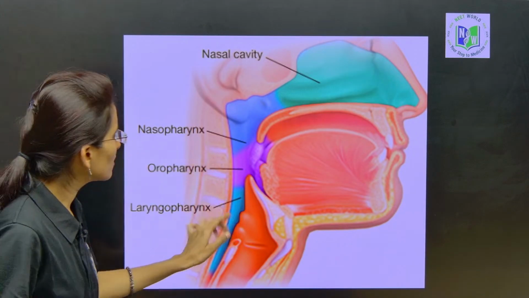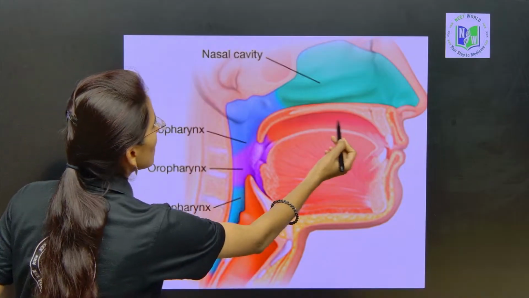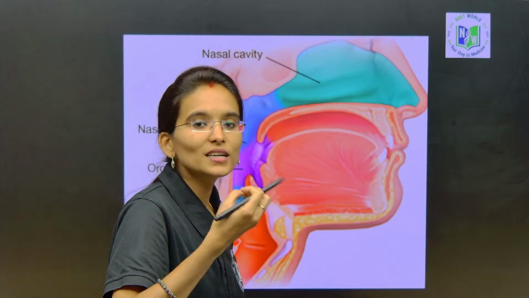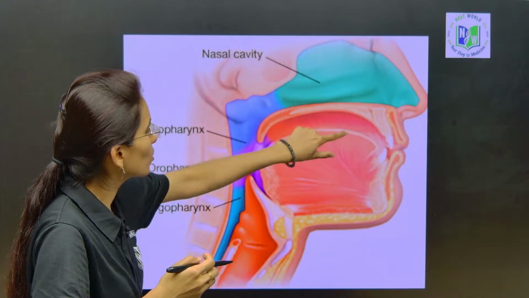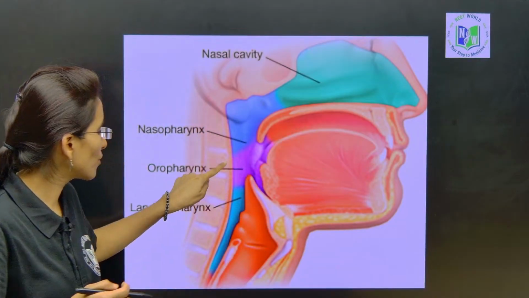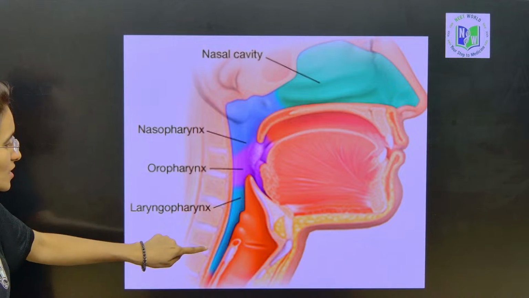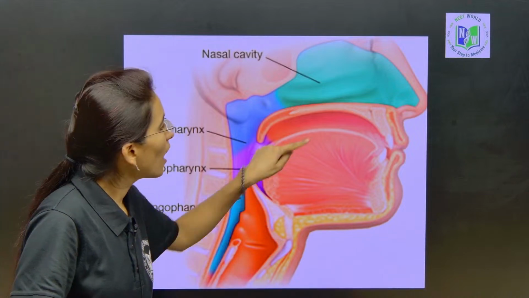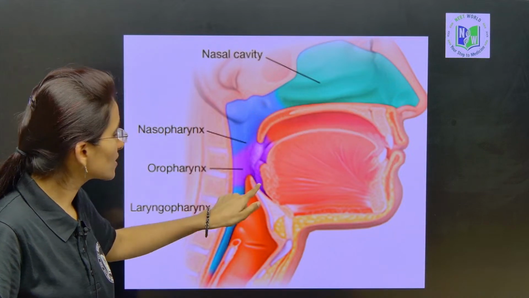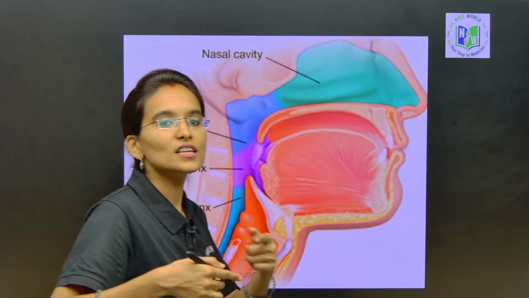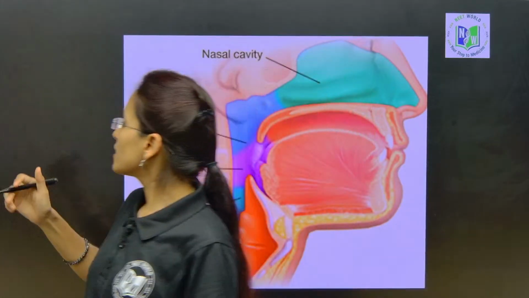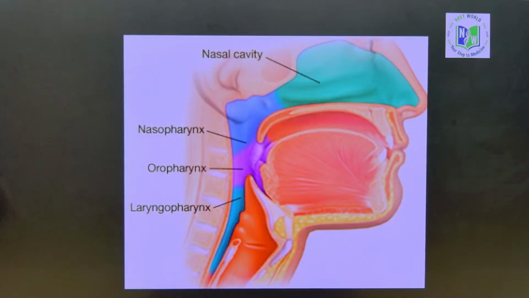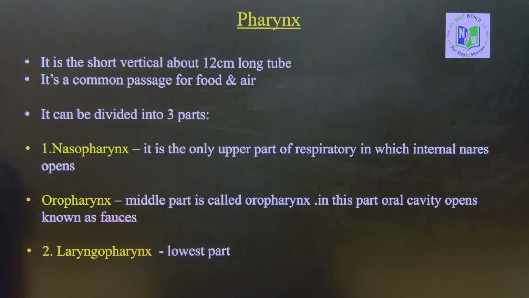Here the food starts from the oral cavity, gets deposited into the oropharynx, and from the esophagus it is passed down. From the nasal cavity the oxygen enters the nasopharynx and is transferred into the trachea, right. Have a look at this particular slide.